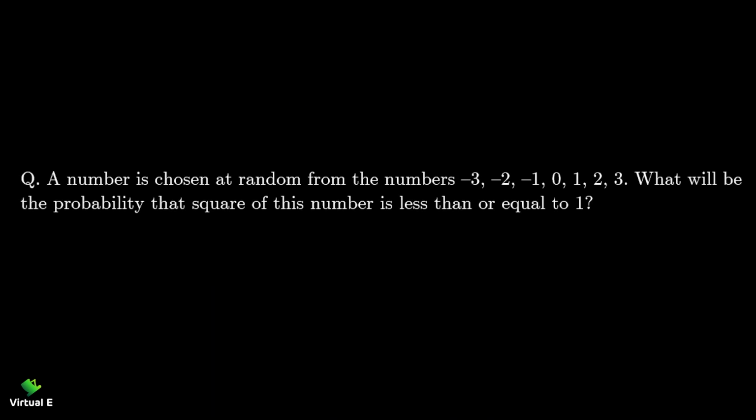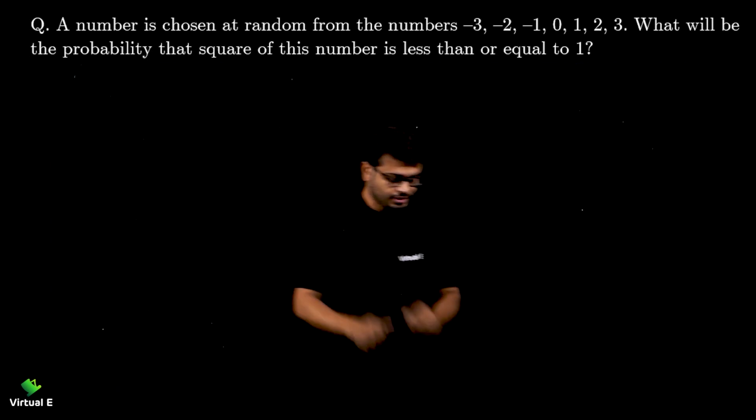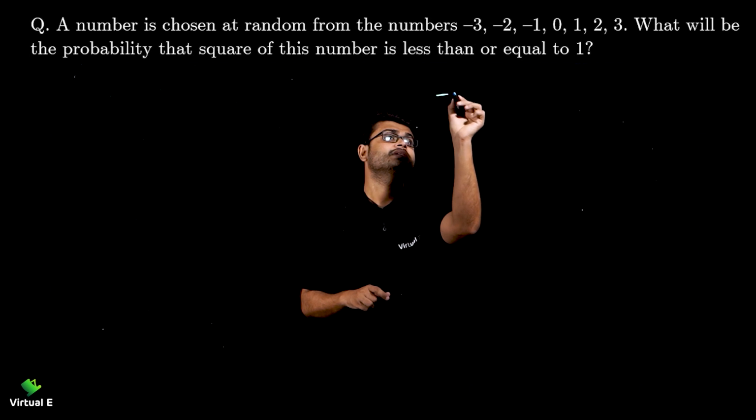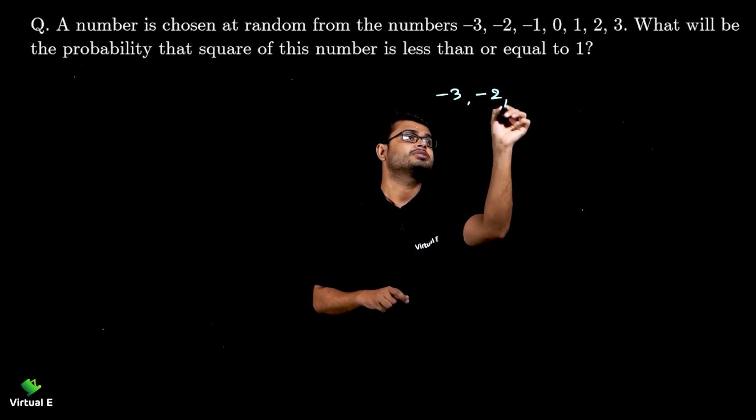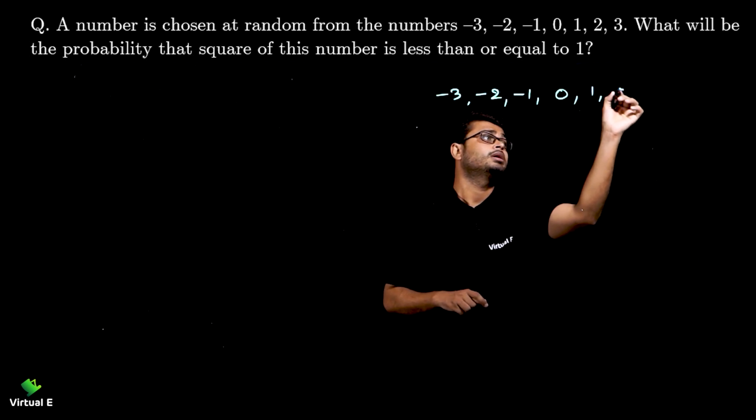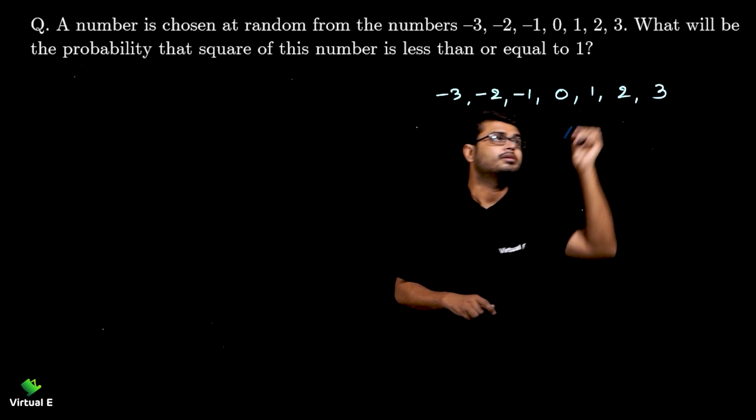Let's do one more interesting question. A number is chosen at random from the numbers -3, -2, -1, 0, 1, 2, 3. What will be the probability that the square of the number is less than or equal to 1? Okay, hold on. First of all, let's write the numbers which are given over here: -3, -2, -1, 0, 1, 2 and 3.